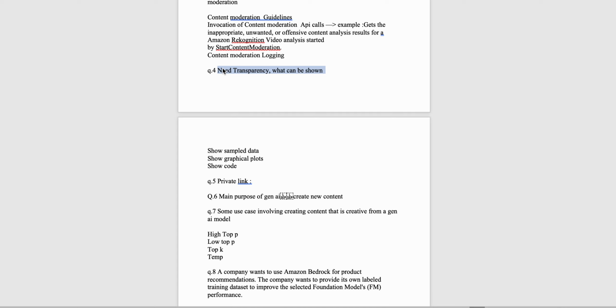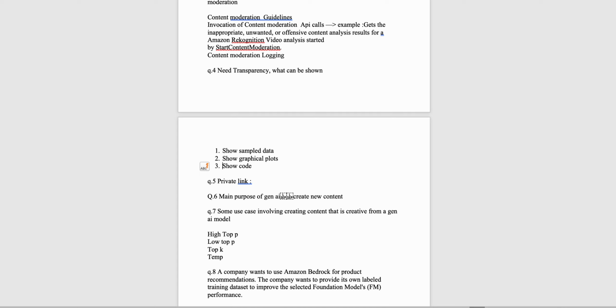basically there is a model that is trained on some data, and you need to show transparency to the shareholders of the organization. So what will you do? One option was that you can show sample data to them. Sample data is basically the data that is used to train the model. Second was you can show some graphical plots representing the outcome of the data, how the model is performing. And third is you can show the code that is used to generate the application or the model.